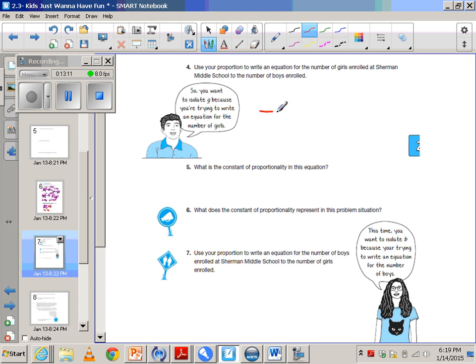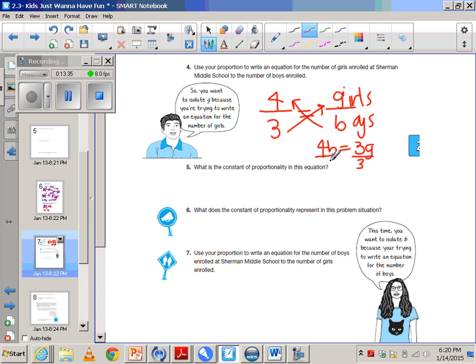And then now it asks us to solve. So we have 4 over 3. I'm going to rewrite this quickly. And then we have G for girls over boys. Okay, so then when you cross multiply, we're going to have 4B equaling 3G. And then when we solve for G, we have to divide by the coefficient, which is 3. So this now gives us G equals 4/3 B. So what is the constant of proportionality in this equation? Well, the constant of proportionality is your coefficient here of 4 over 3.